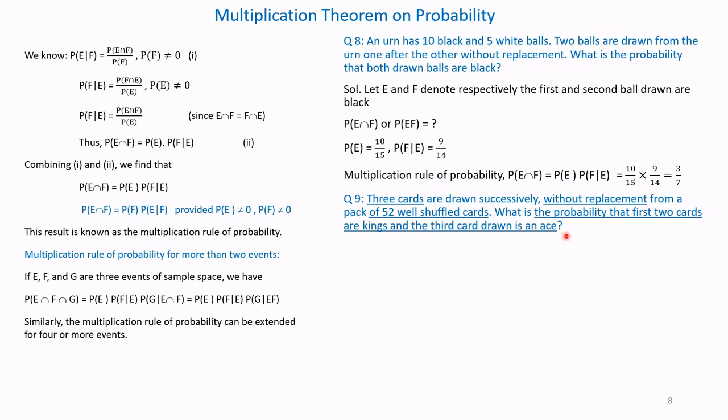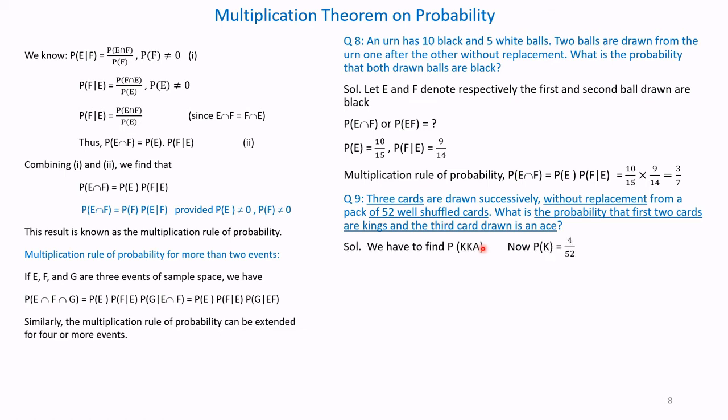So, we know in a pack of cards there are 52 cards, out of which 4 are aces, 4 are kings, 4 are queens, etc. Here in this problem, we are interested in kings and aces. So 3 cards are successively drawn. So there are 3 attempts to draw cards from the pack.